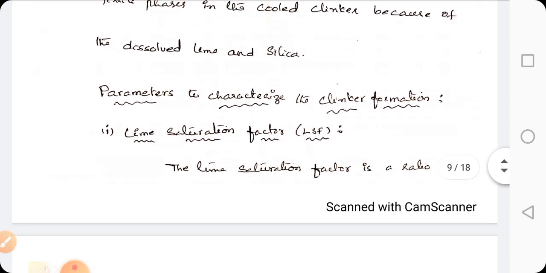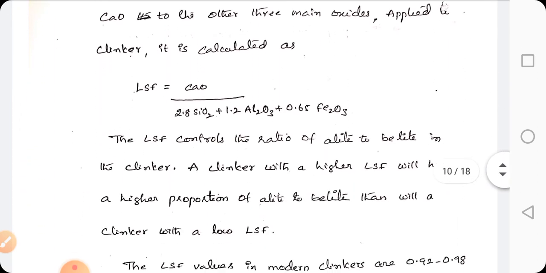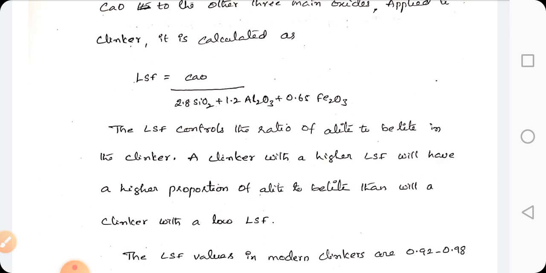Next, coming to the parameters to characterize the clinker formation. First, the lime saturation factor. Here the lime saturation factor is the ratio of lime to that of silica, alumina and iron oxide. The given equation is LSF equals CaO divided by 2.8 SiO2 plus 1.2 Al2O3 plus 0.65 Fe2O3.